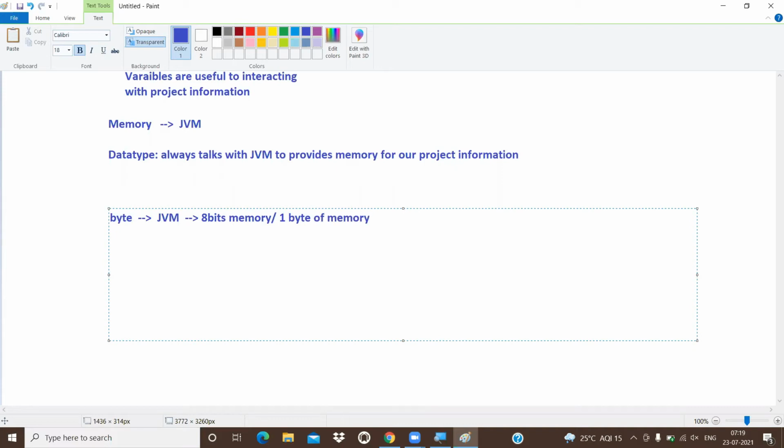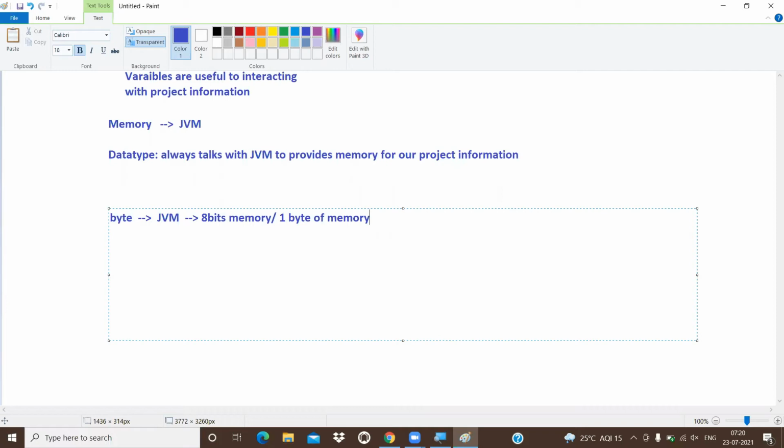Each and every piece of information at machine level will be stored in the form of bits, in the form of zeros and ones. The format of what here? Bits format.